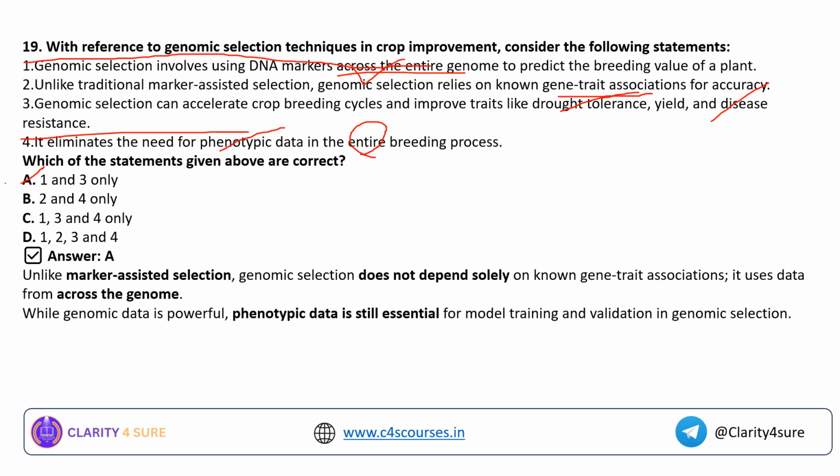Okay, why is statement number 4 wrong? We know that it is not eliminated from the entire process. While genomic data is powerful, phenotypic data is still essential for model training and validation in genomic selection. So statement number 4 becomes wrong because it does not eliminate the need for phenotypic data in the entire breeding process, because statement number 3 has clearly mentioned that phenotypic data is necessary. So statement 4 becomes wrong. So 1 is correct, 2 is wrong, statement number 3 is correct. So the answer is option number A, 1 and 3 only.